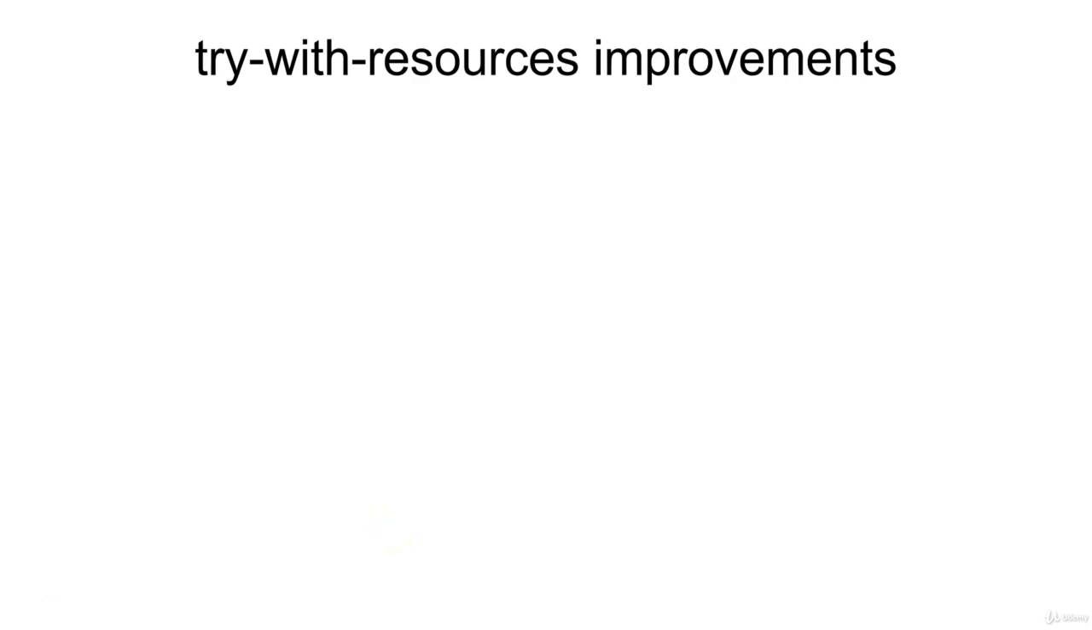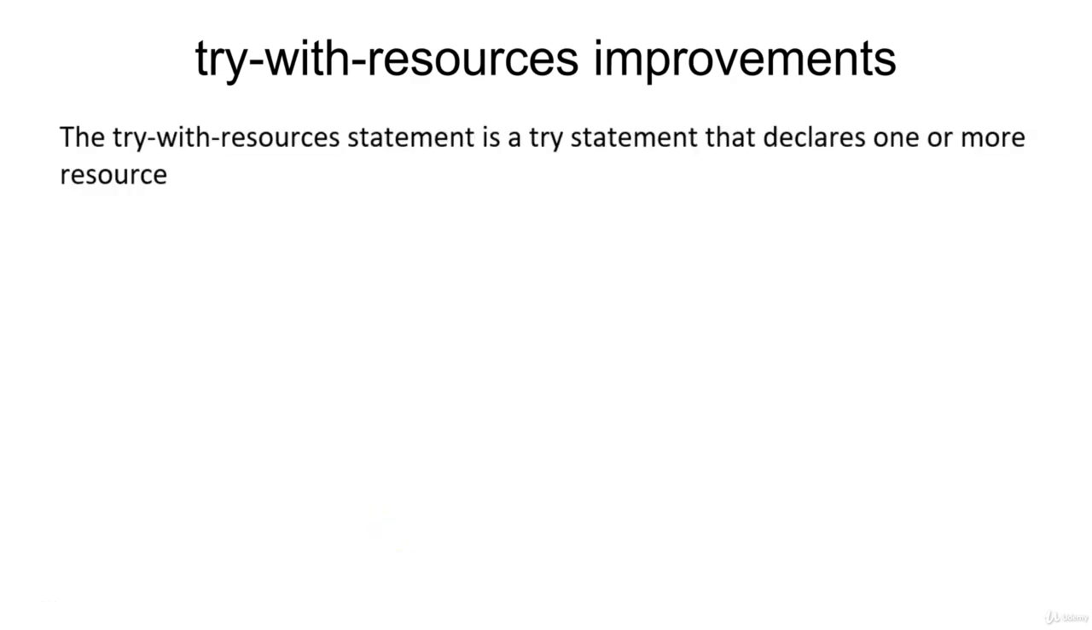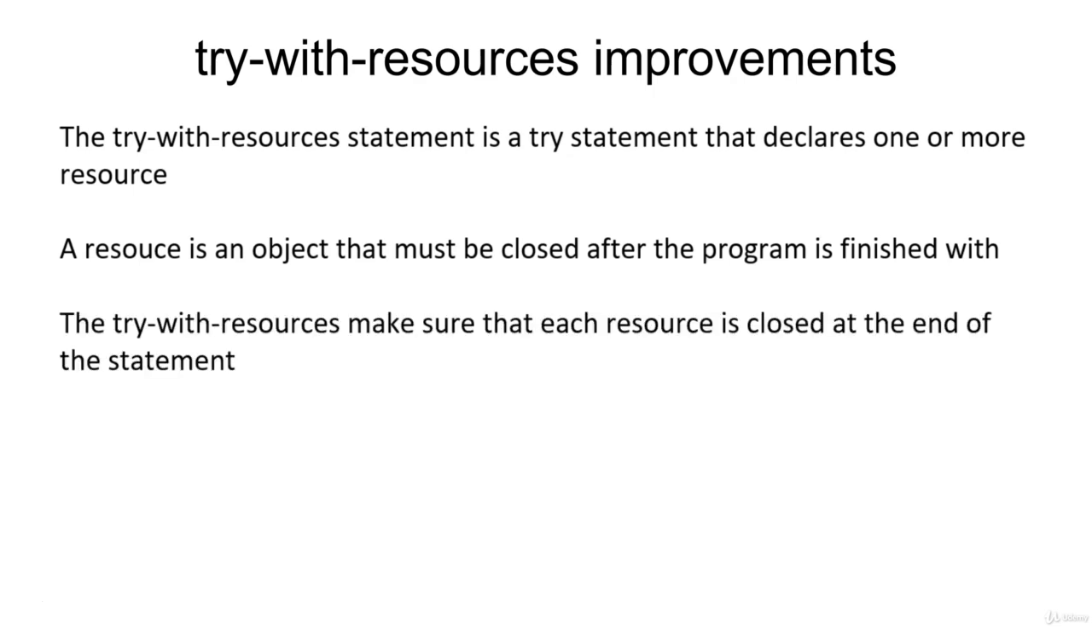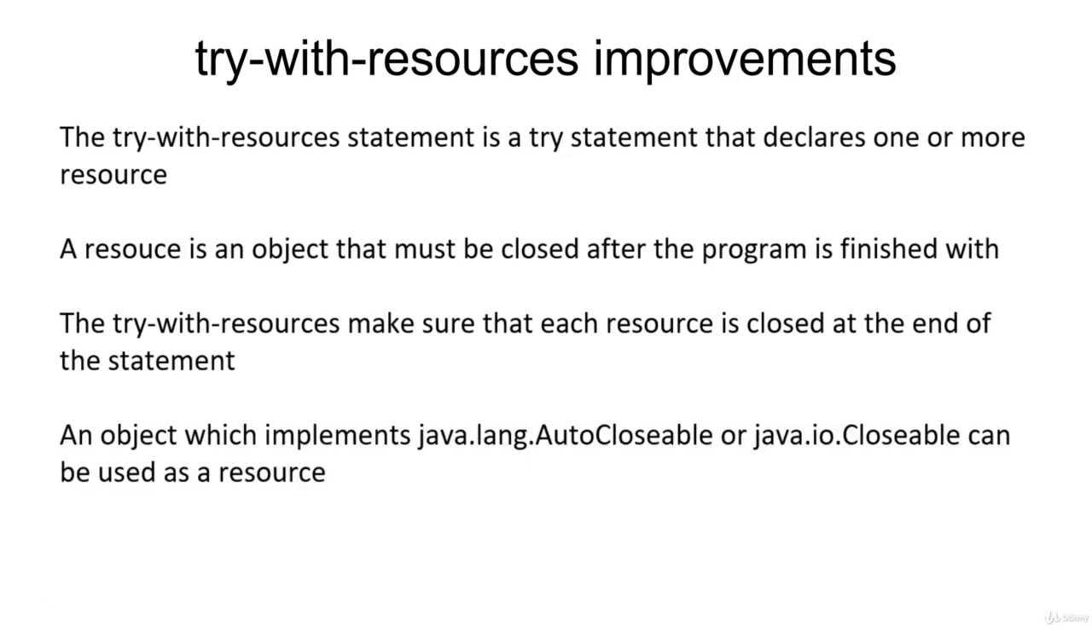In this video, we'll talk about try with resources improvement which are made in Java 9. The try with resources statement is a try statement that declares one or more resources. A resource is an object that must be closed after the program is finished with it. The try with resources makes sure that each resource is closed at the end of the statement.